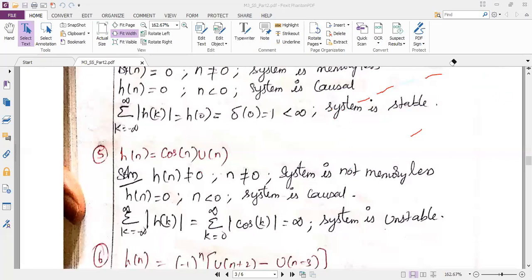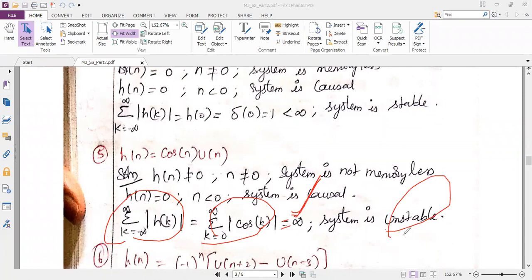But simply you cannot write unstable, right? So you have to do it with formality. What is the formality? You have to write the formula, substitute the h of k value, and show that it is equal to infinity. So we have to follow the steps in this way and then conclude that it is unstable. Is it clear?